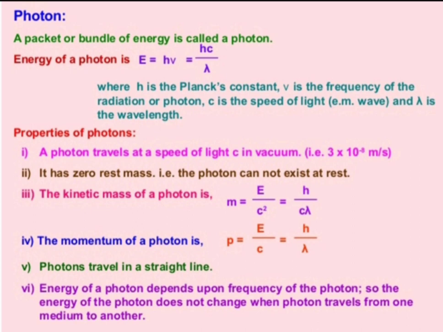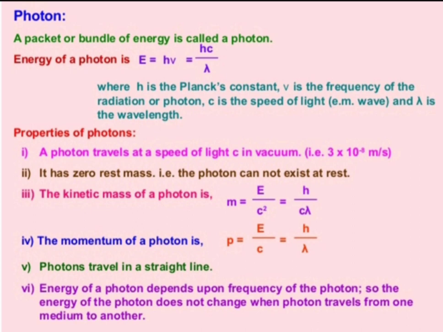The energy of a photon can be calculated using the equation E is equal to h nu. Here nu is the frequency and E is the energy, and we know nu is equal to c upon lambda. C is the velocity of light and lambda is the wavelength. And we know the properties of the photons. A photon travels at the speed of light c in a vacuum, and we know the value is 3 into 10 raised to 8 meter per second. In centimeters, this value is 3 into 10 raised to 10 centimeter per second.